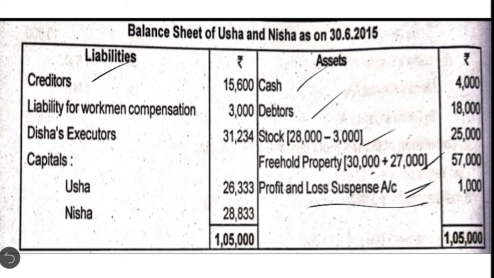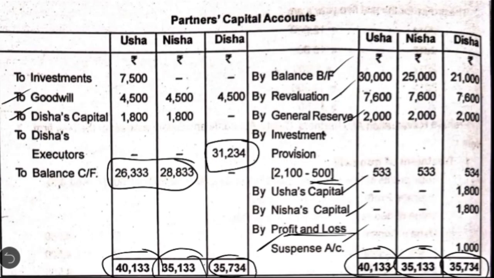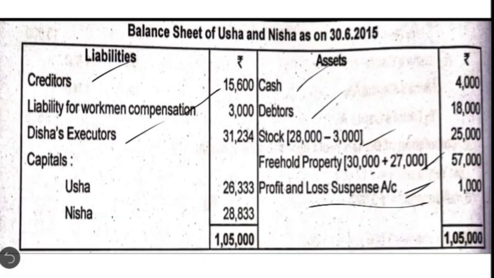Then coming to creditors, the same balance you are going to write. Then you have brought into record one more new liability which you are going to write here, liability for workmen's compensation. Then Disha's executor has not been paid any amount. The same amount which you have transferred to the executor's account you are going to show here. Then you are going to write the closing capital balances of the remaining partners, 26,333 and 28,833. So when you write all these items, your balance sheet tallies at 1,05,000. Okay, so this is the solution for the present question. Let's take a few more questions in the upcoming videos. Thank you for watching.